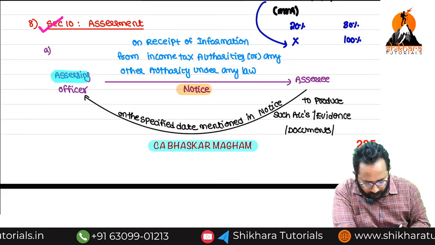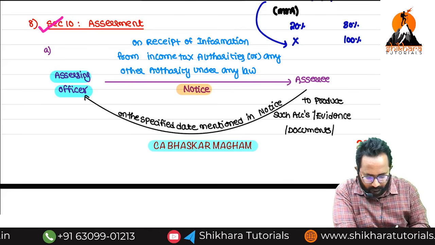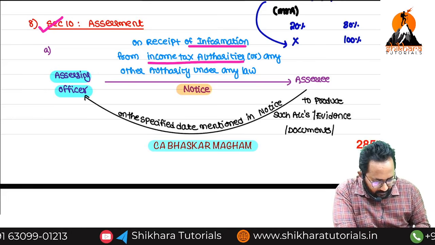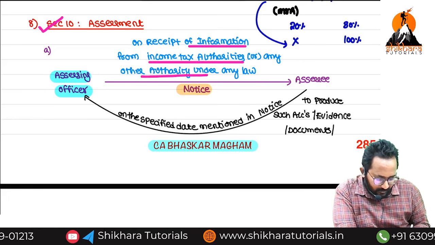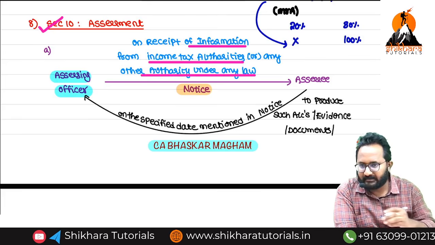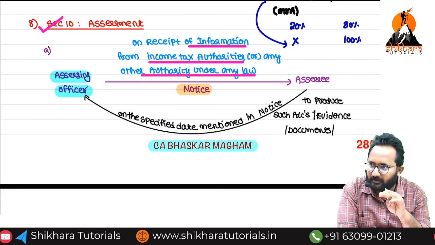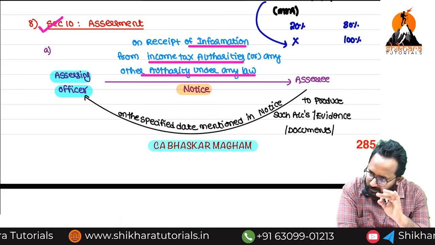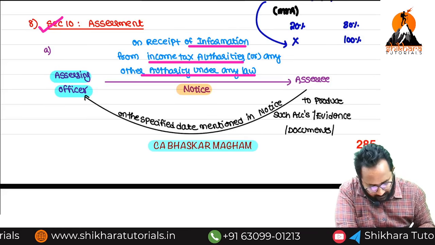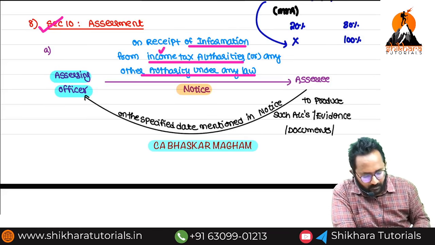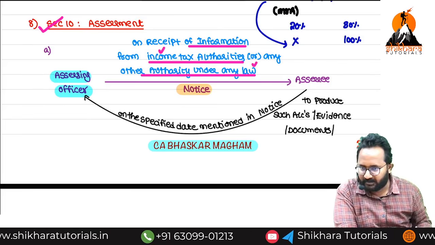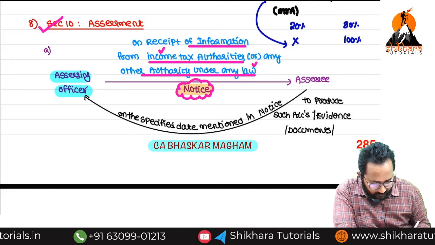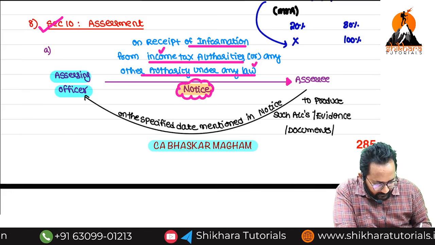Suppose the assessing officer, on receipt of information from any income tax authorities, FEMA authorities or any other authorities, identifies that you have a foreign asset outside India. Based on that information, our assessing officer can send the notice to the SSE.